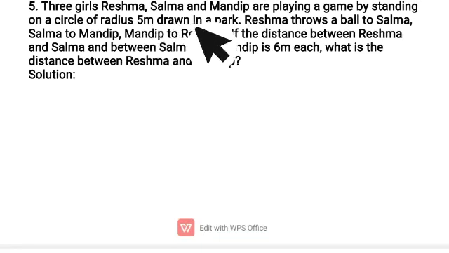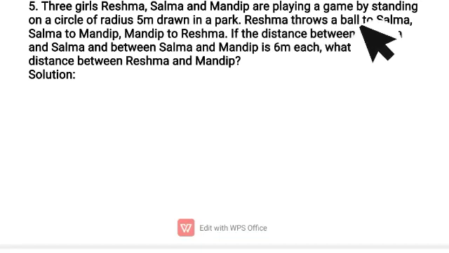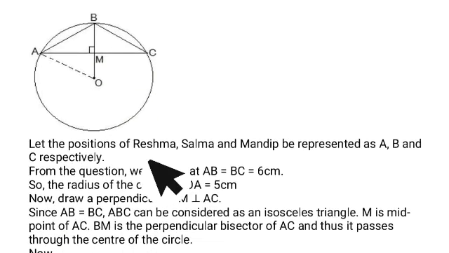Three girls, Reshma, Salma and Mandeep, are playing by standing on a circle of radius 5 meter drawn in a park. Reshma throws a ball to Salma, Salma to Mandeep and Mandeep to Reshma. If the distance between Reshma and Salma and between Salma and Mandeep is 6 meter each, what is the distance between Reshma and Mandeep?